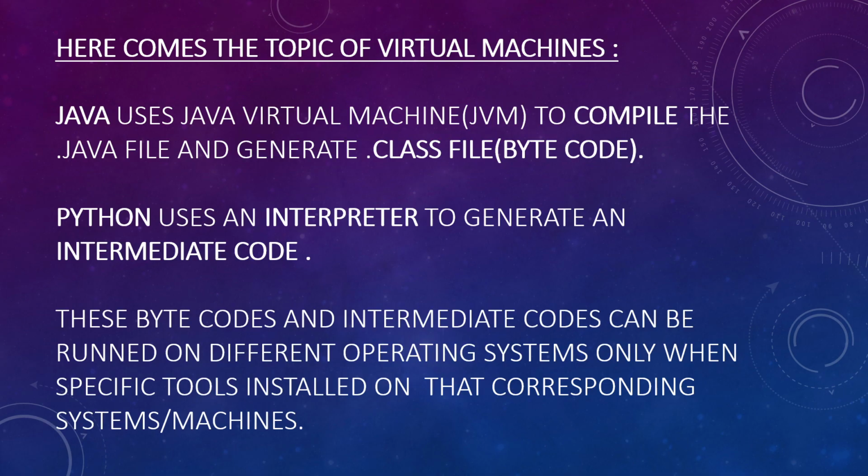These intermediate virtual machines or interpreters are responsible for converting that into machine understandable code, and the operating system can perform a task only if the virtual machines are installed on the specific devices. Only then is it said that they are capable of running on different machines.